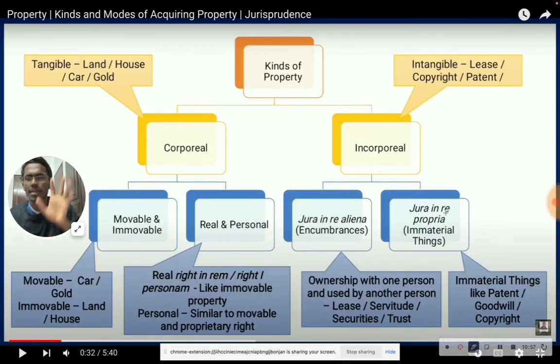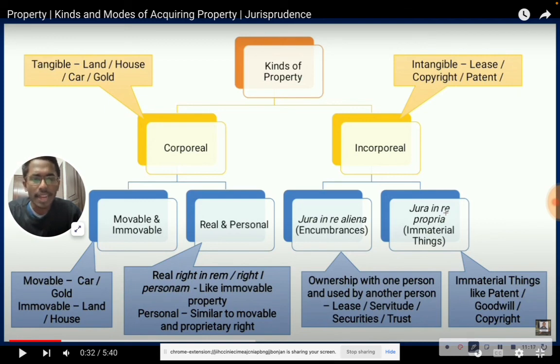You should just remember this table, the kinds of property. Mainly two kinds: corporeal, incorporeal; tangible, intangible. In corporeal we have movable, immovable, real, and personal. Movable means car, gold. Immovable means land, house. Real means right in rem, and personal means right in personam, like a property right.